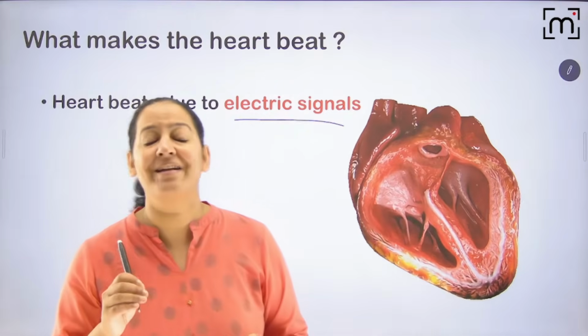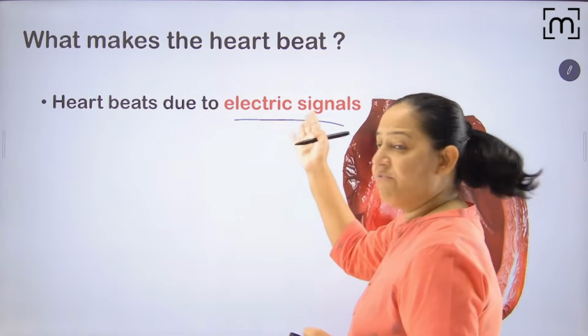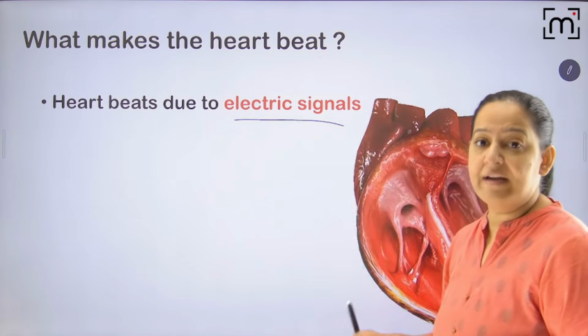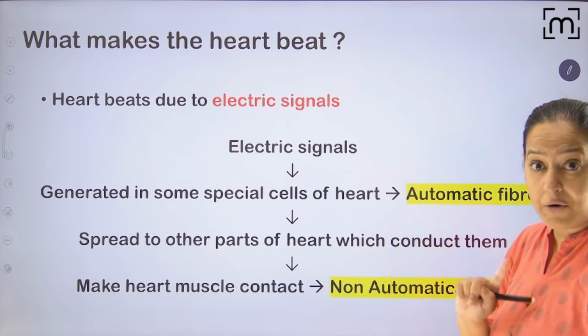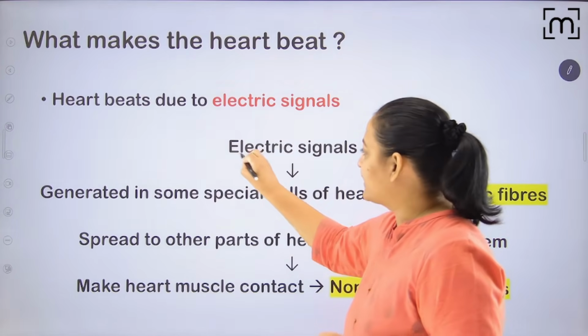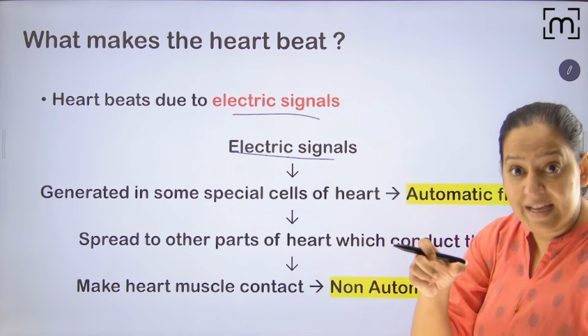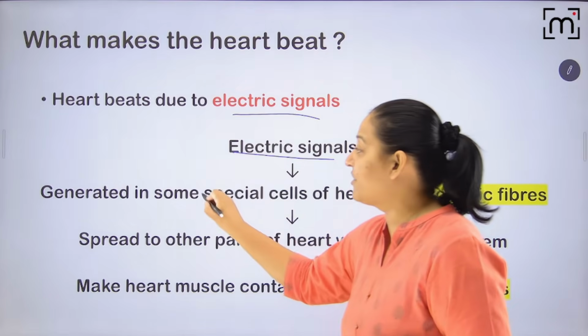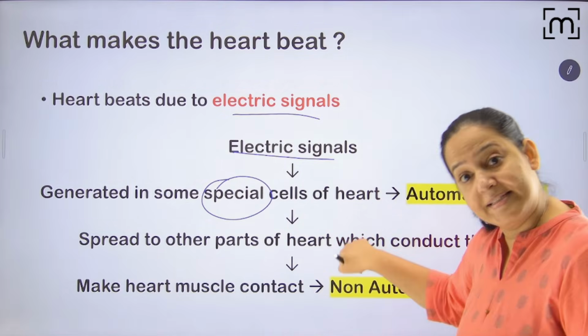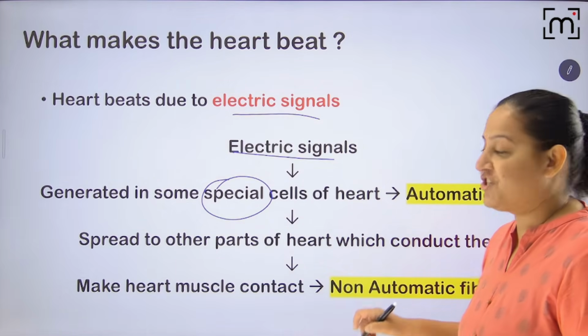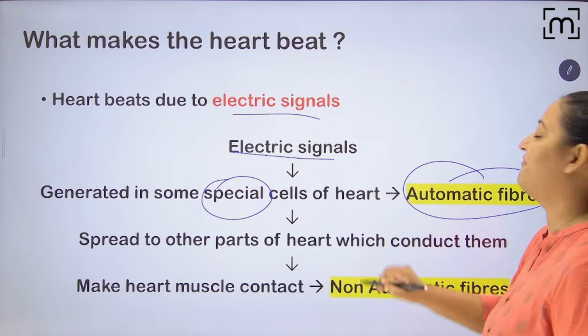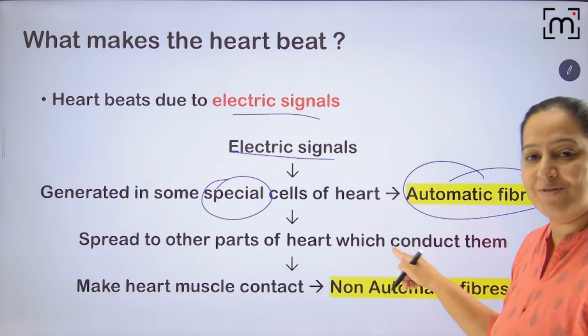My next question to you: from where are these electric signals generated? Within the heart itself. They are not coming from the brain. These electric signals, which cause contraction and beating of the heart, are generated in special cells inside the heart itself. And these special cells are known as automatic fibers.